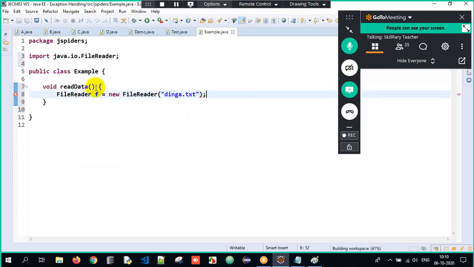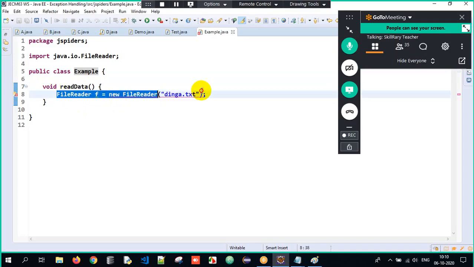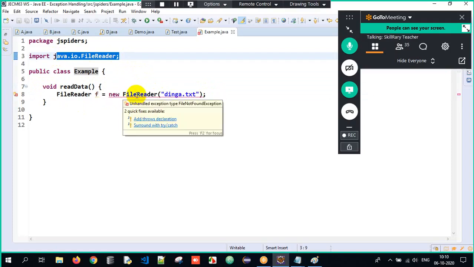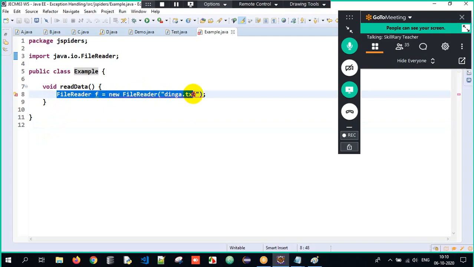Now closely observe. We have an example class and we have a non-static method called readData. My requirement is to read the data from a file. So I created an object of the class FileReader, which is present in the java.io package, so I have imported it. As soon as I hover on it, it's telling unhandled exception type FileNotFoundException. It means there is a possibility of an exception in the method and we need to handle it.